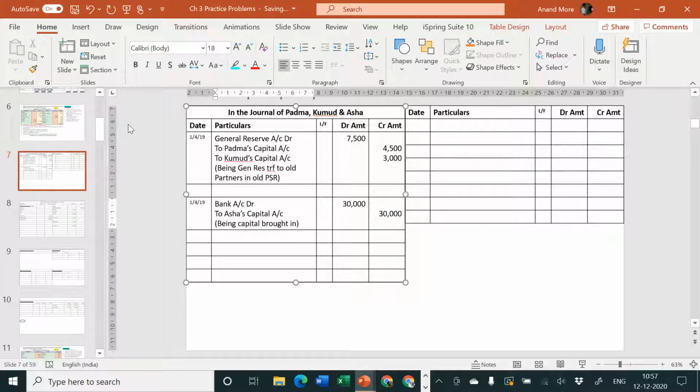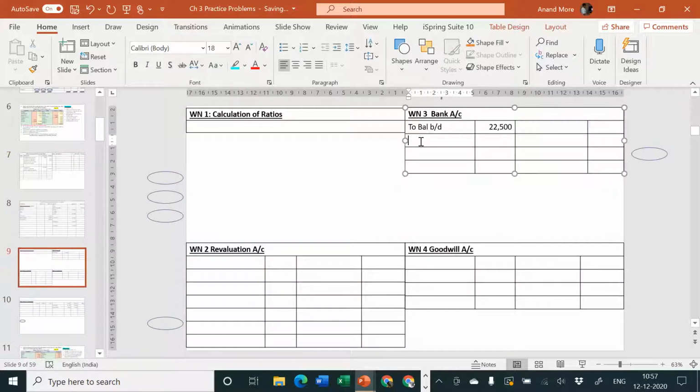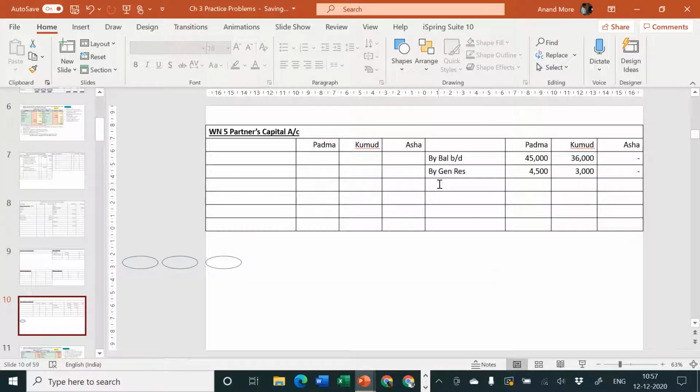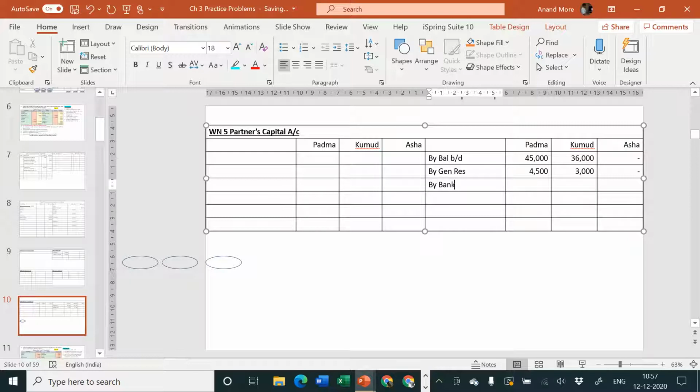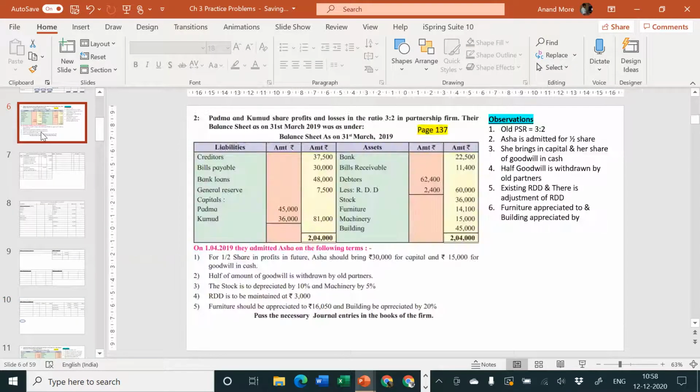No problem. So bank account debit and Asha's capital account credit. Let me go to the bank account debit side. I'll write there, to Asha's capital. Amount is how much? 30,000. Second effect, Asha's capital account credit side, by bank, 30,000. So we have passed the entry as well as we have posted the ledger effects also.